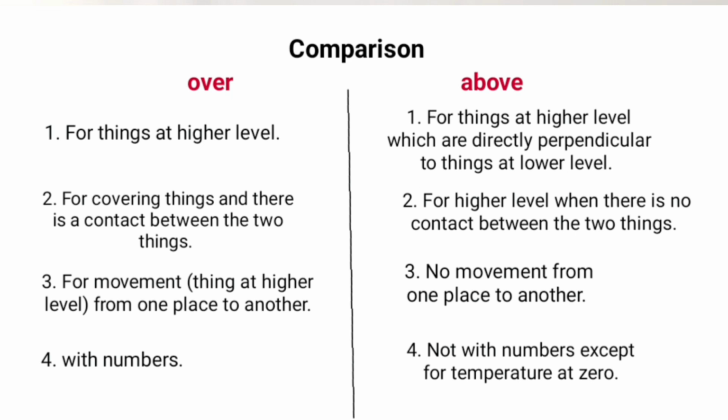Number 3. We use over for movement from one place to another, and the movement is in the thing at higher level. And above is used for no movement from one place to another. Finally, over is used with numbers, while above is not used with numbers except for temperature at 0 degree.